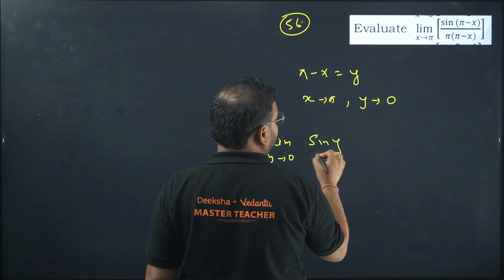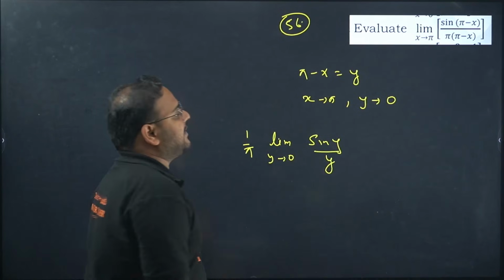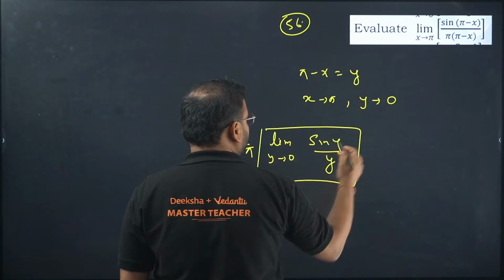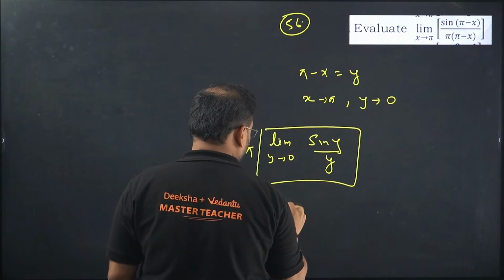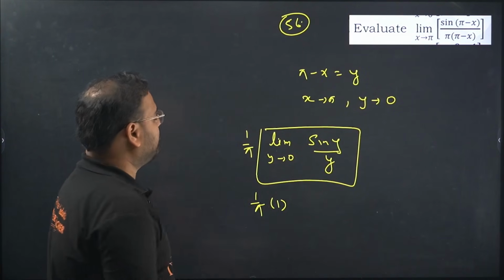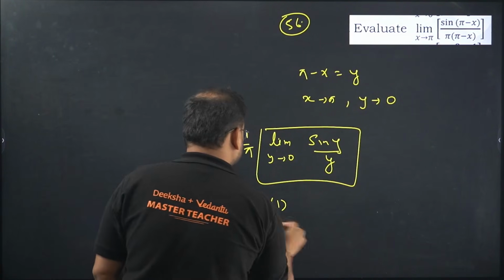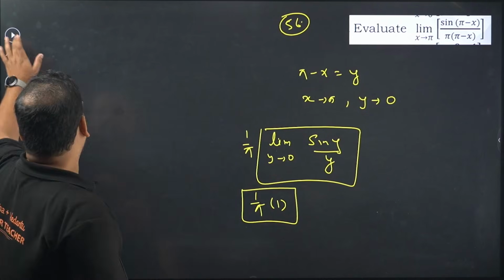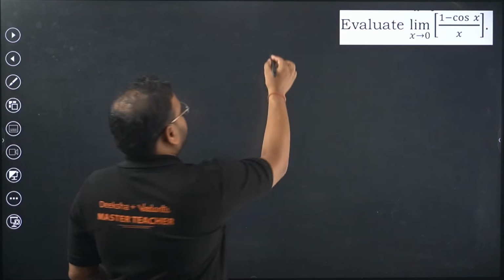Sine of y upon y. Apply the limit to this, you get this value as 1. So 1 by pi into 1. Answer is coming as 1 by pi. Next, 57.